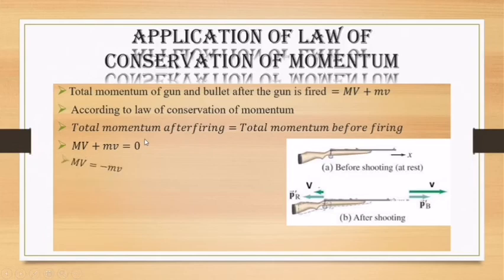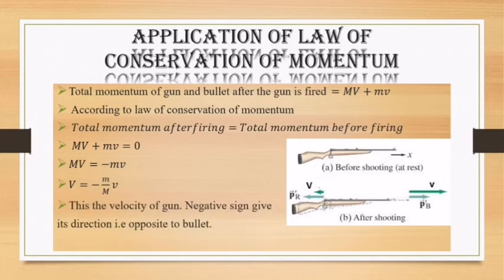Now, mv is added on the left hand side. When we shift it towards the right hand side, it becomes subtracted. So MV is equal to minus mv. From here we calculate the speed of the gun, that is the recoil speed of the gun, and that is V is equal to minus small m divided by capital M multiplied by the velocity of the bullet. So this is the velocity of the gun. Here the negative sign shows that the gun recoils in the opposite direction to the direction of the bullet.